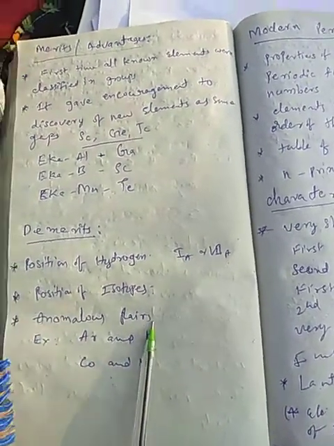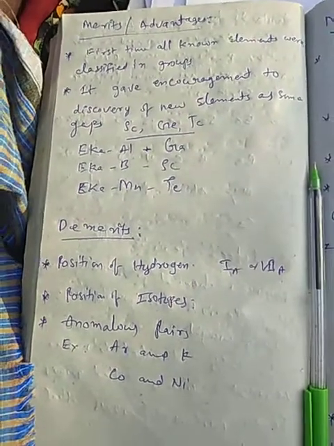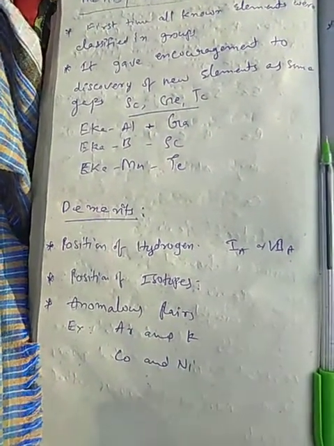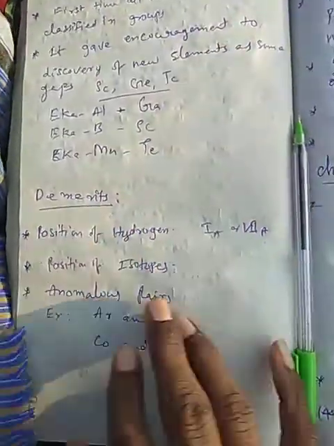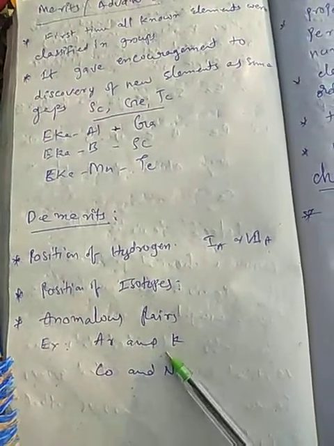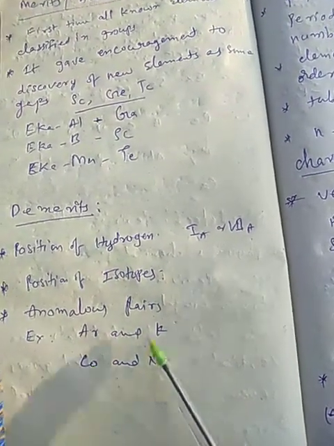Now, anomalous pairs. Anomalous pair means he arranged the elements in the periodic table in increasing order of their atomic weight. But in the case of argon and potassium, in the periodic table we see argon comes first, and after that potassium comes. Why is it showing like this?